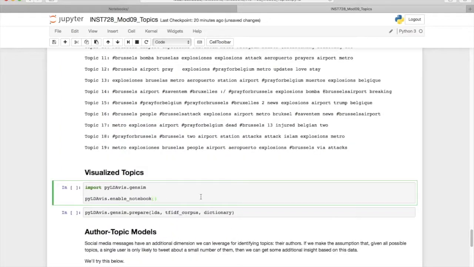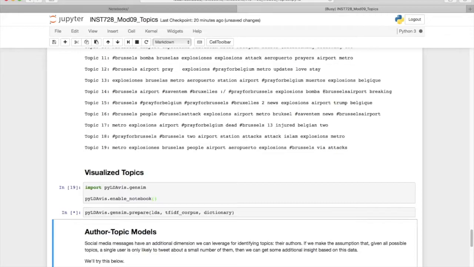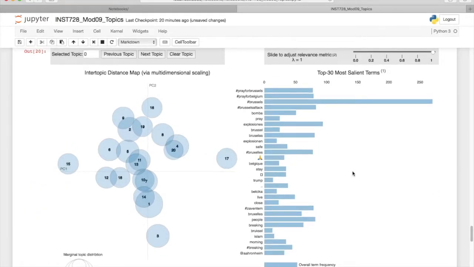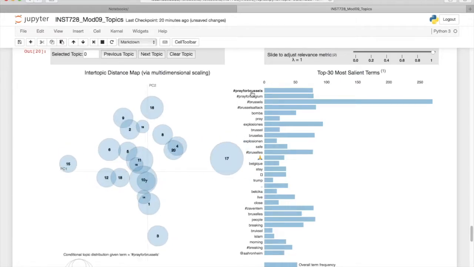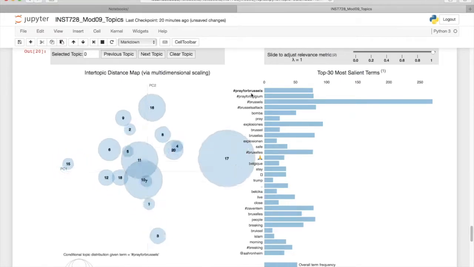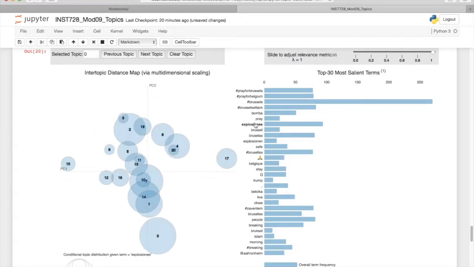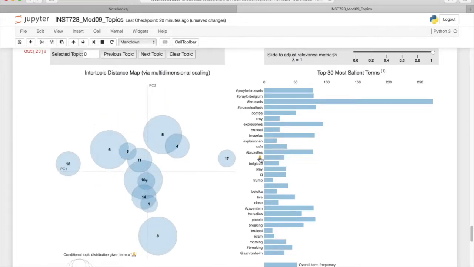All right, now there's also a package called PyLDA-Viz that we can use to visualize these topics. And this gives us some insight into salient terms. So we see pray for Brussels, pray for Belgium. These are the most salient terms. Brussels and Brussels attacks, bomb, pray, explosions, the prayer emoji. So things that you might expect.